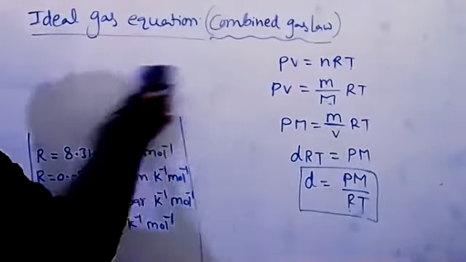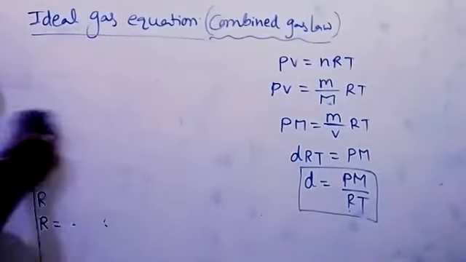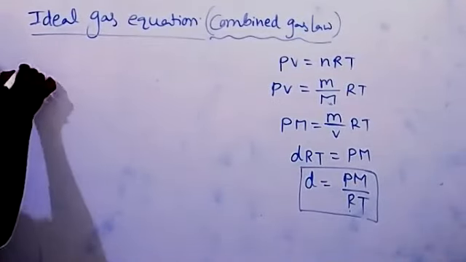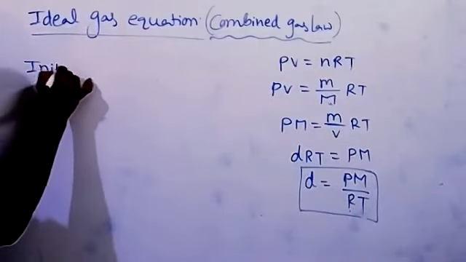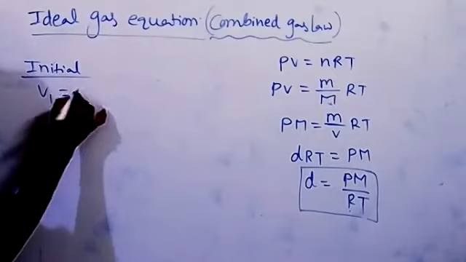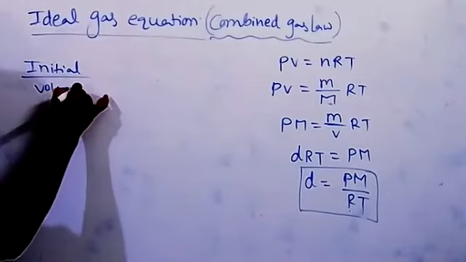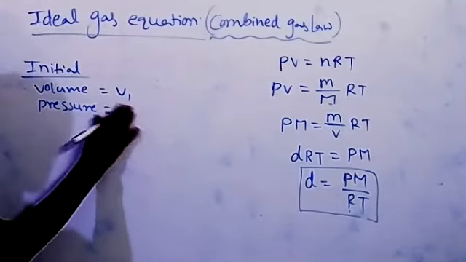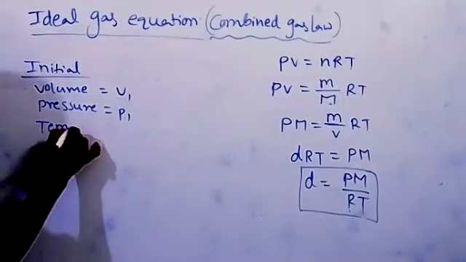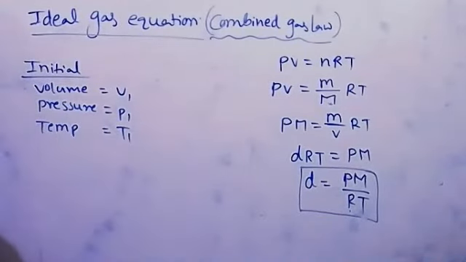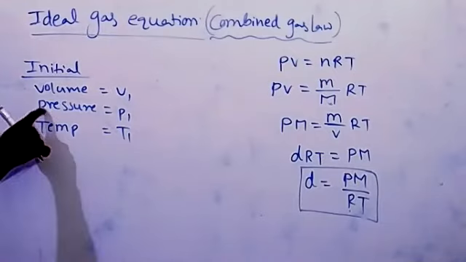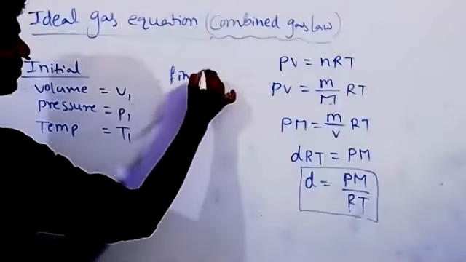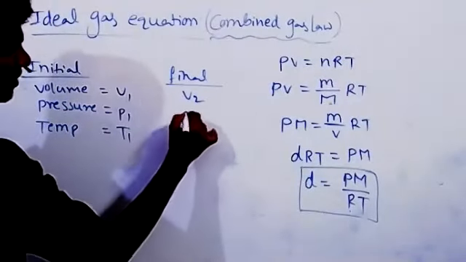Okay, here we need to write the combined gas equation or combined gas law. Suppose the initial volume of gas is V1, pressure P1, temperature T1. If we change the temperature to T2, then the volume changes to V2 and the pressure also changes to P2.